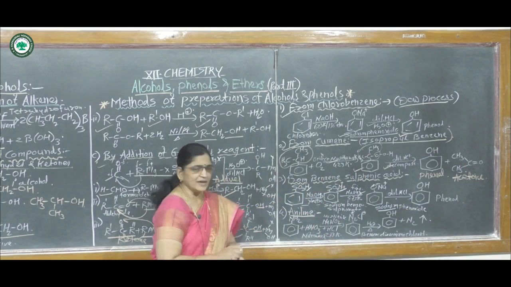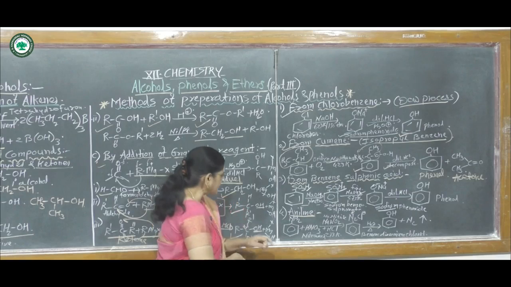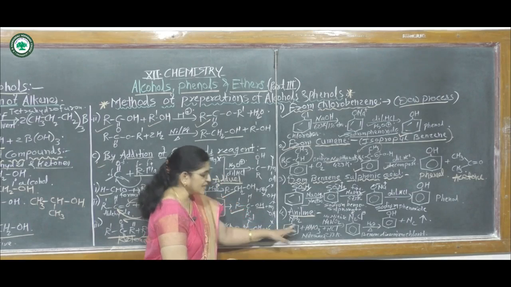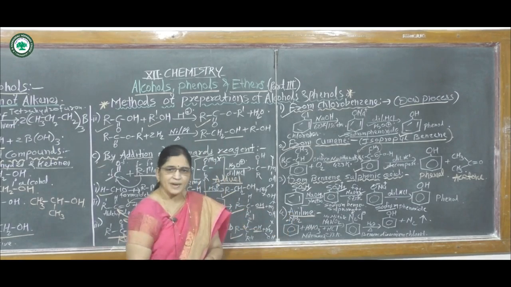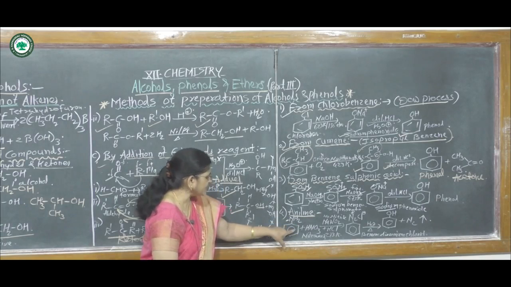And the fourth method, that means preparation from aniline. Aniline is a primary aromatic amine, that means it has an NH2 group attached to this benzene nucleus.